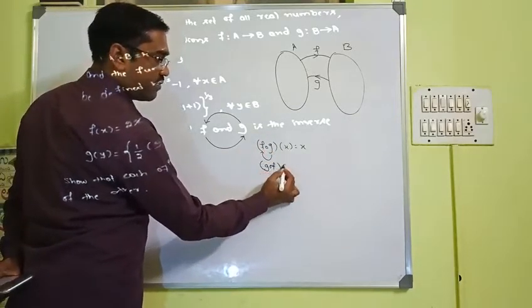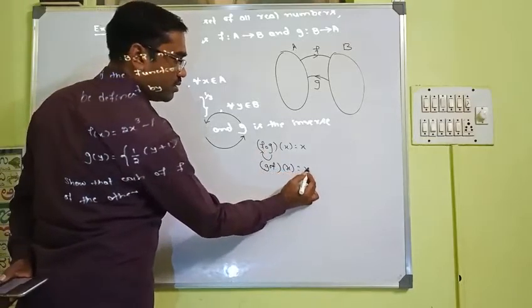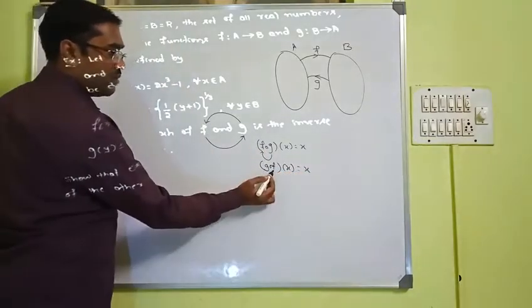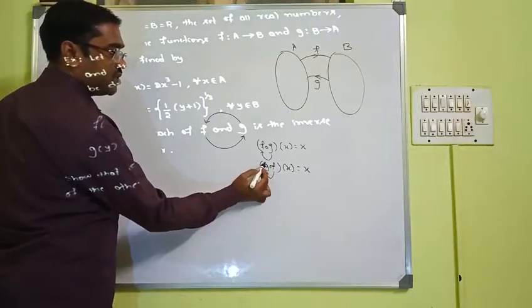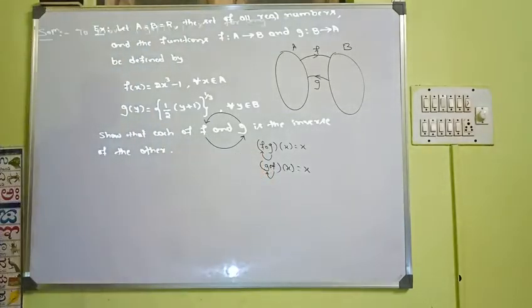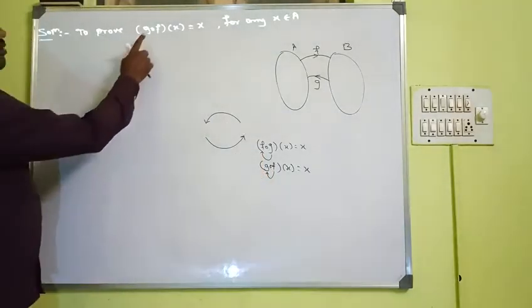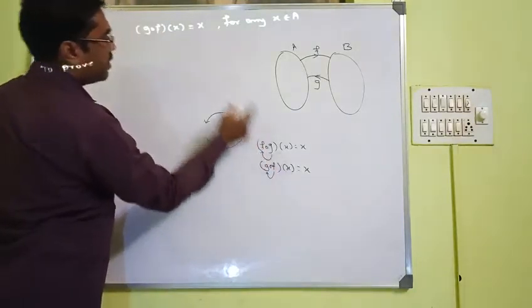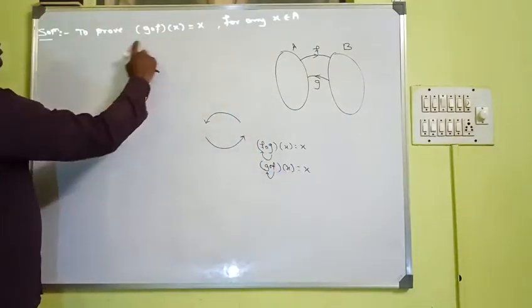g composition f on x should give the same element. Then we say f is the inverse of g and g is the inverse of f. See, that is what we are going to prove. First case we are going to take this. Let us prove this.